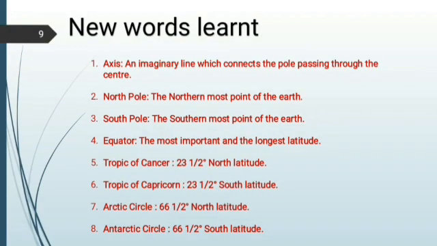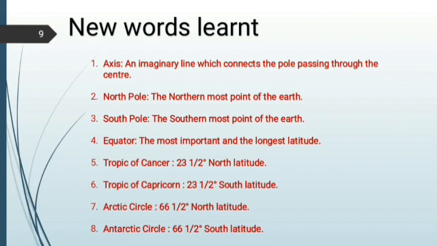Children, now we are at the end of today's session. I want to recap the words we learnt today. We learnt axis. Axis is an imaginary line which connects the poles passing through the center. North Pole, the northernmost point of the earth. South Pole, the southernmost point of the earth. Equator, the most important and the longest latitude.